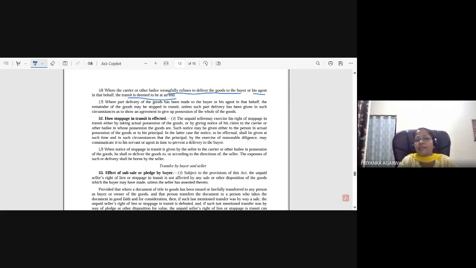Okay, how is stoppage in transit effected? Before discussing this, can anybody differentiate between right of lien and right of stoppage in transit? What are the differences between them? What will be the differences between right of lien and right of stoppage in transit?